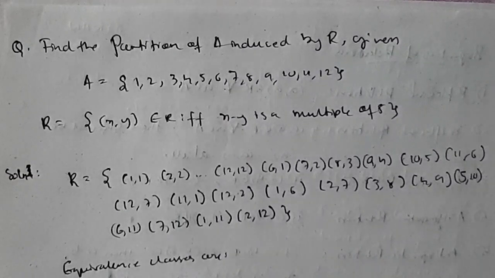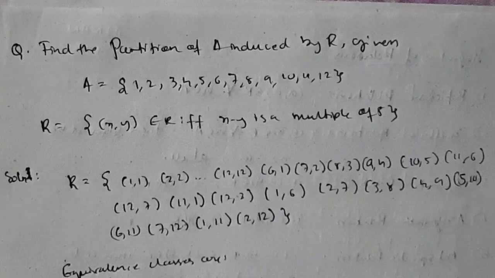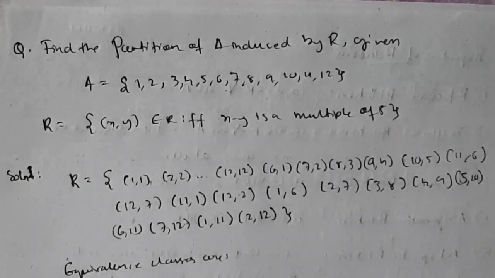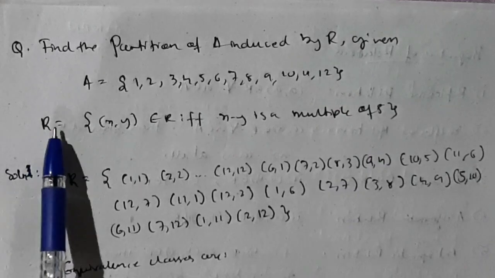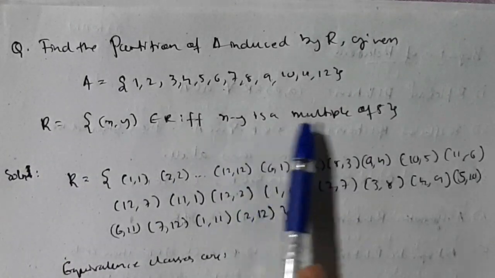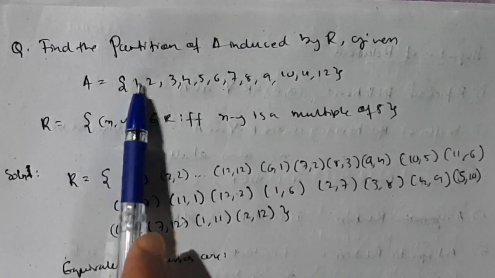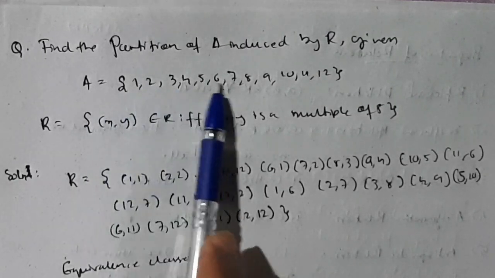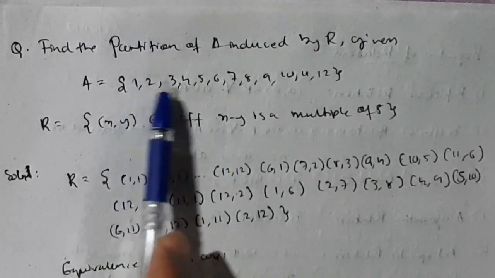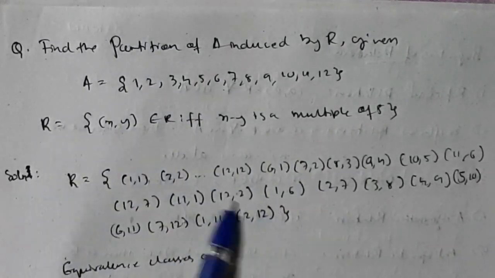Coming to the questions which can be asked under the topic of find the partition of A induced by R. They will have given you a set of all elements and they will give you a relation R. See, the relation R is defined as x minus y is a multiple of 5. You can take any two elements and check if it's a multiple of 5. Suppose I took 1 and 2. 1 minus 2 is not a multiple of 5. 1 and 6, 1 minus 6 is a multiple of 5. So 1 comma 6 will be included in this set. So you need to find all the elements like that and note it down here.